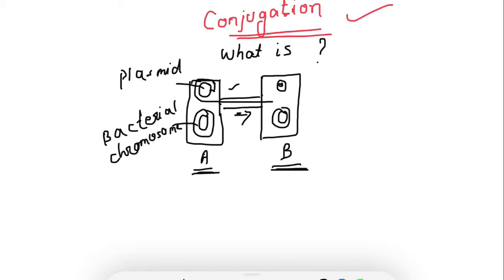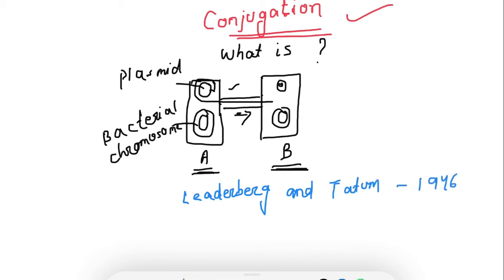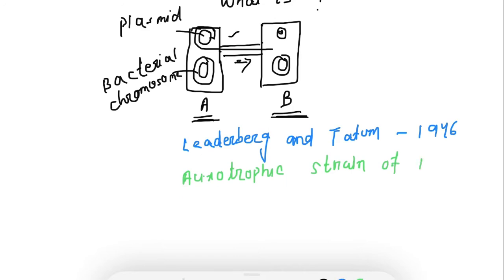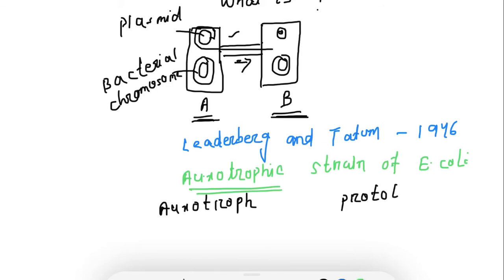Okay, so let's know a little bit about the history. Who discovered conjugation? Conjugation was discovered by Lederberg and Tatum in the year 1946. They experimented with two auxotrophic strains of E. coli. Now the question is, what is auxotroph and what is prototroph?